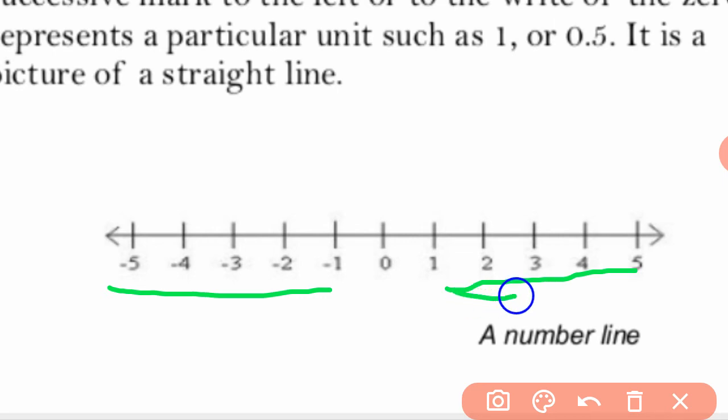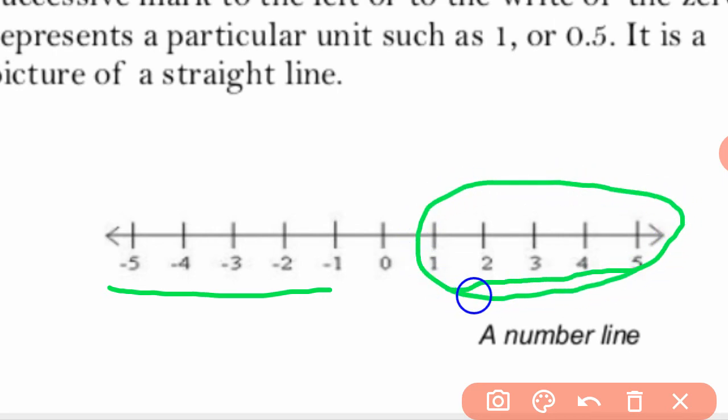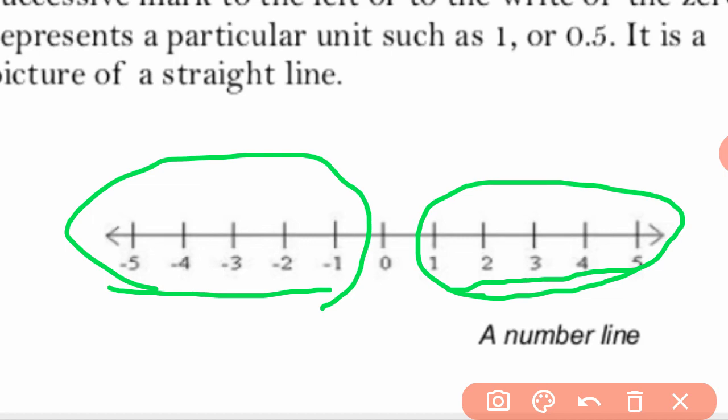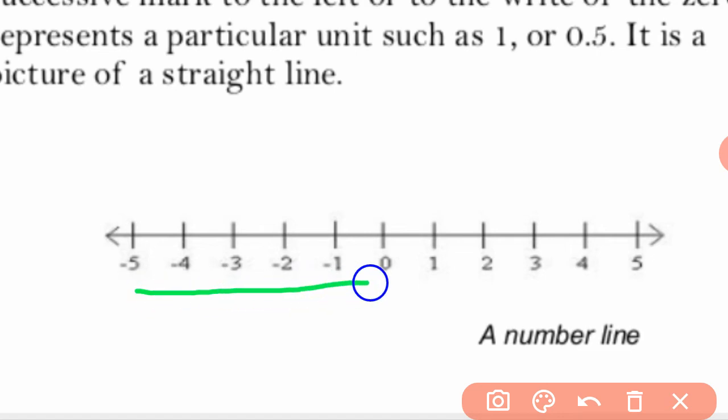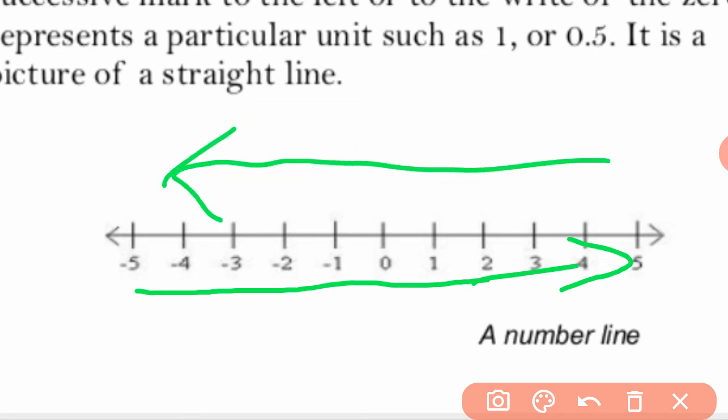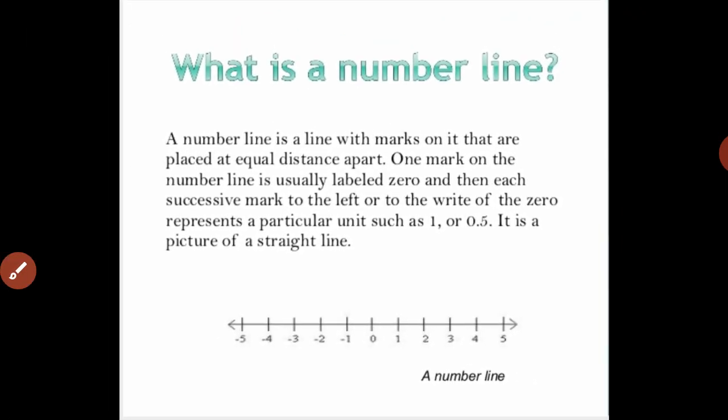On the right-hand side of 0, all positive integers are there, and on the left-hand side of 0, all the negative integers are there. So when we move from left to right, the numbers increase. Here -5, -4, they are increasing. And when we move from right to left, the numbers are decreasing. So we can also represent numbers on the number line. The number line is one of the most important topics in this chapter, so you have to do more and more questions from this chapter.